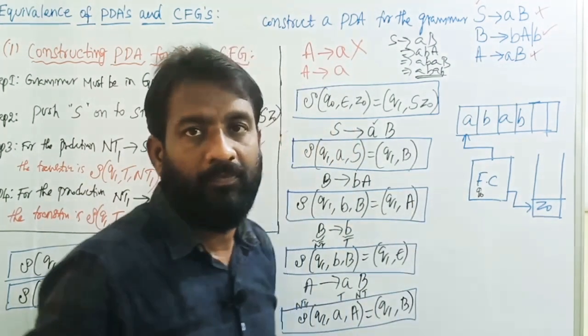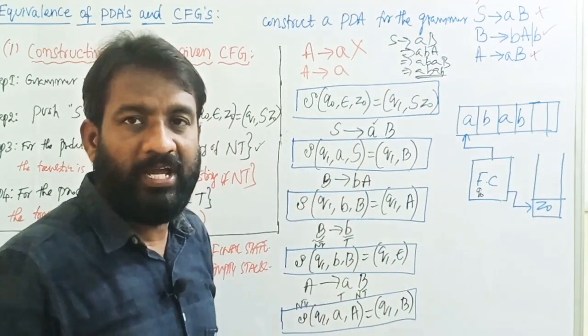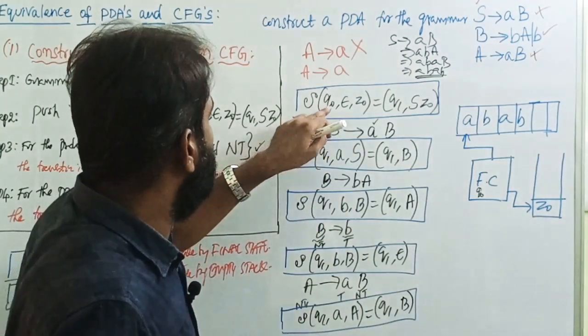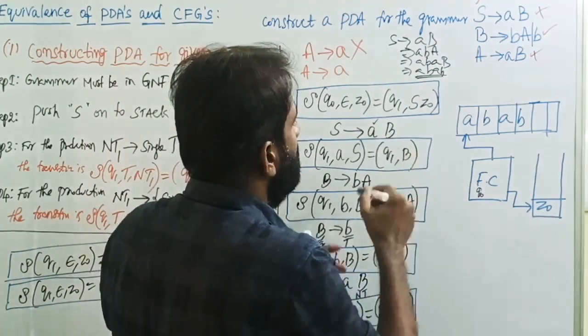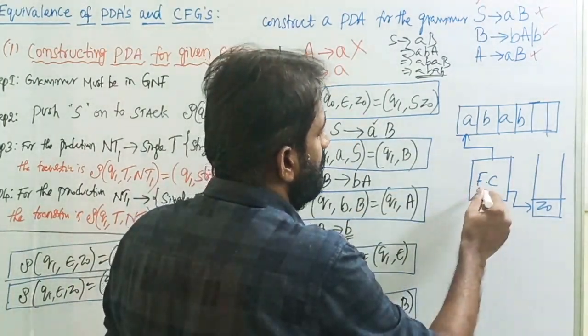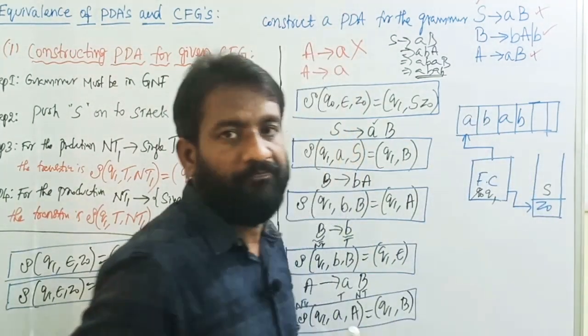Starting at Q0, first add S onto the stack. This is the transition: Q0, epsilon, Z0. So move to the state Q1, adding S onto the top of the stack.